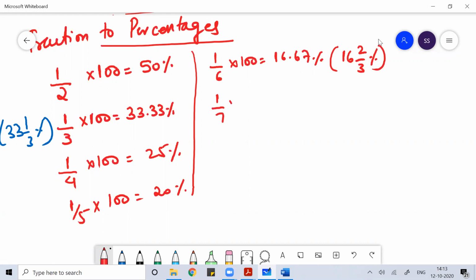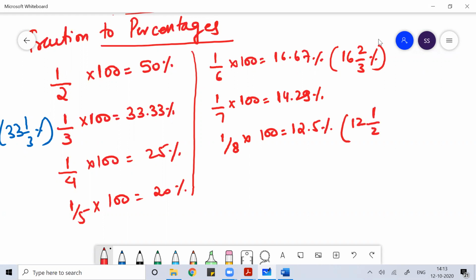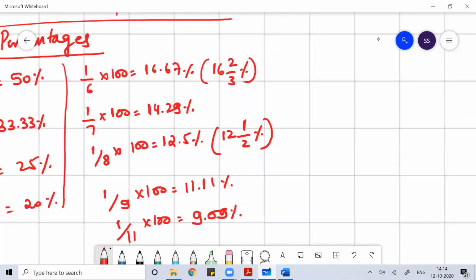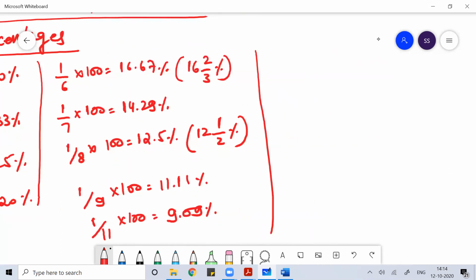1 by 7 in percentage is 14.29%. You have to learn these values by heart. 1 by 8 is 12.5%, which you can remember as 12 1 by 2%. Then 1 by 9 is 11.11%. 1 by 11 is 9.09%. So you have to remember these values. In the exam, when you are solving the problem, all this will be helpful for you.